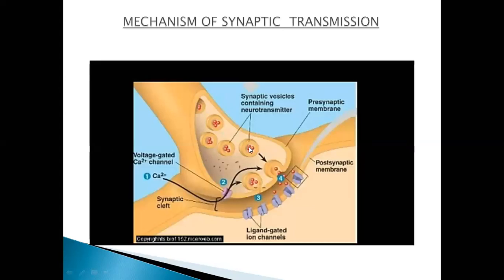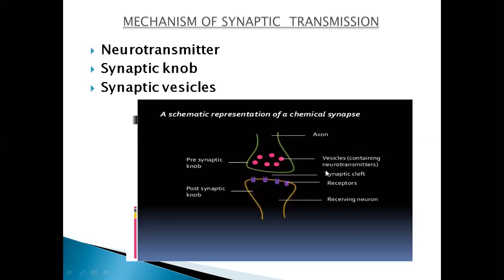These are the neurotransmitters. So the neurotransmitters are the chemical messengers that will send the message in the form of chemicals towards the postsynaptic cell. Okay, so it is clear that these are the chemical messengers.